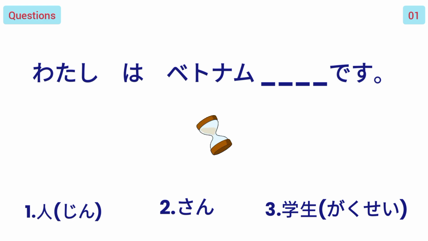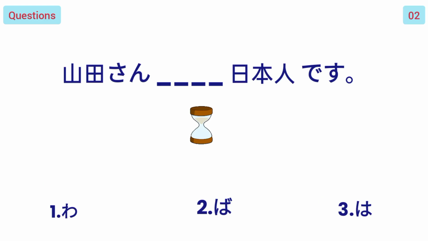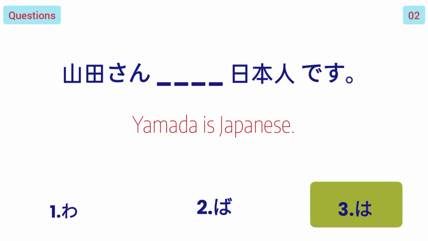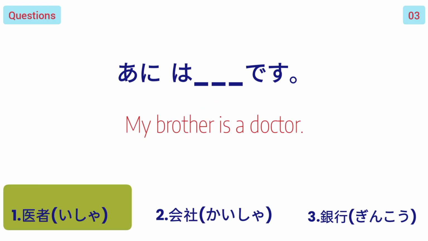Let's practice using this phrase with questions. Correct answer is. 私はベトナム人です。 Correct answer is. 山田さんは日本人です。 Correct answer is. 兄は医者です。